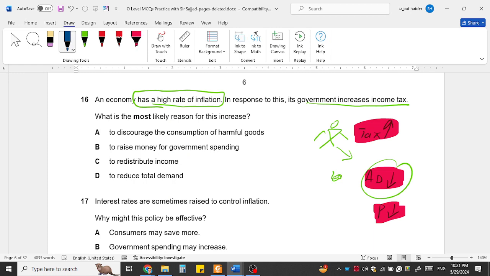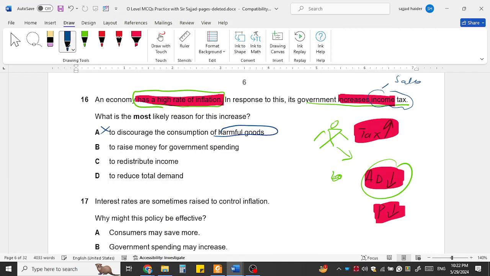An economy has a high rate of inflation. In response to this, the government increases the tax rate. What is the most likely reason for this increase? This is to discourage the consumption of harmful goods? Usually the government imposes taxes, but not the income tax. That is the tax on goods, called sales tax. Another type of tax is used to reduce the harmful effect, not the income tax. So this is not the option.